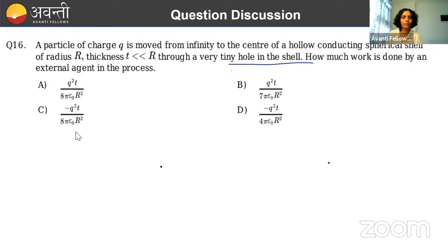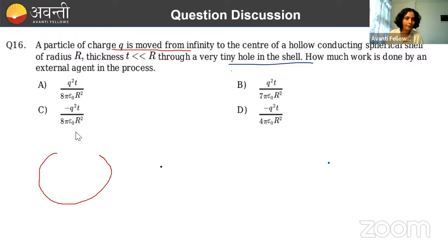Now this question, this one actually I wanted to discuss. So यहाँ पे what the question is, this is a very beautiful question, but again not that difficult. Average question, I must say, not easy but average. A particle of charge q is moved from infinity to center of a hollow conducting spherical cell.